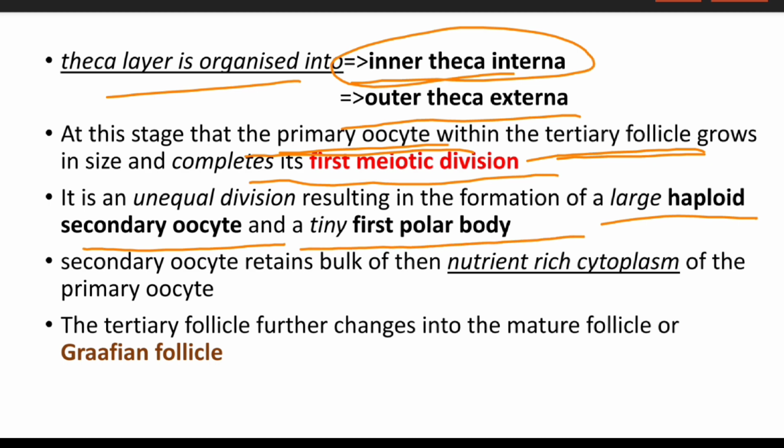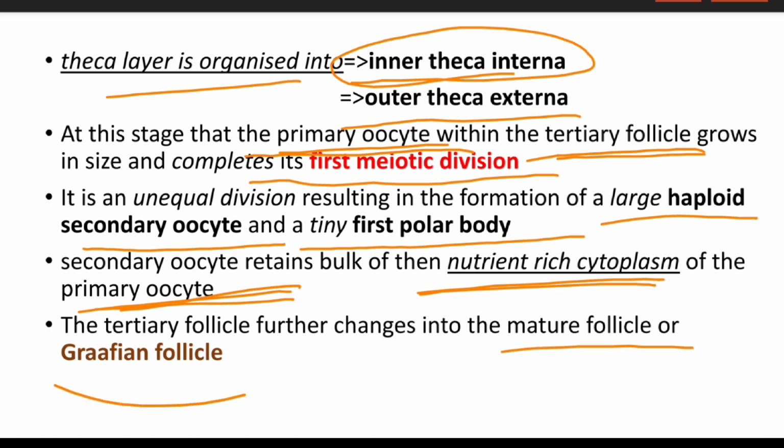The secondary oocyte retains the bulk of the nutrient-rich cytoplasm from the primary oocyte. The tertiary follicle further changes into a mature follicle, also known as the Graafian follicle.